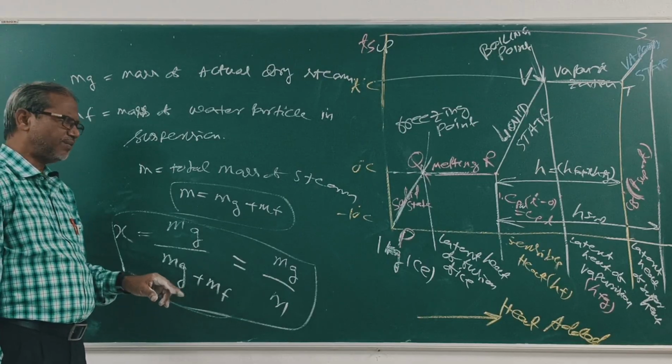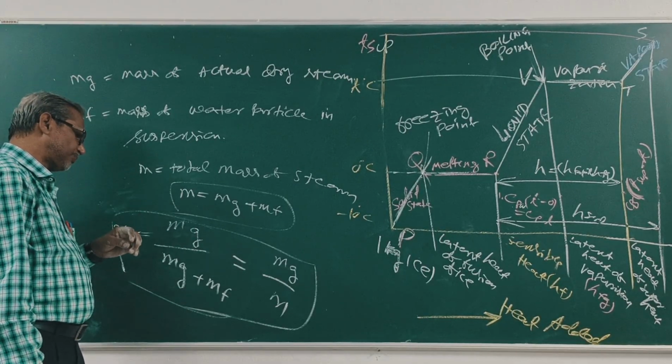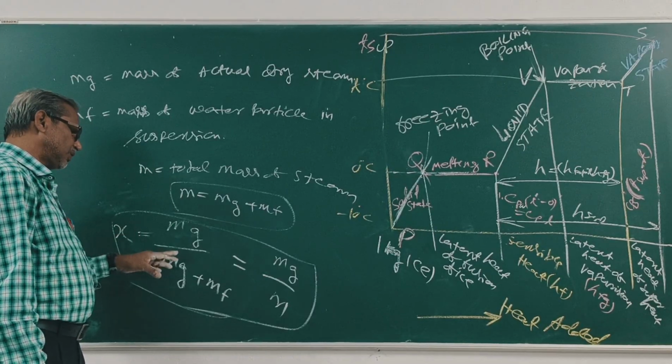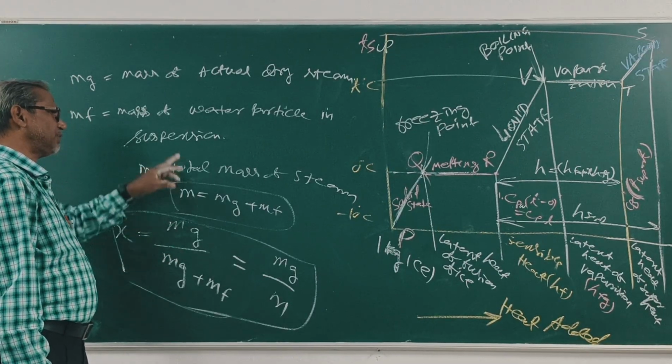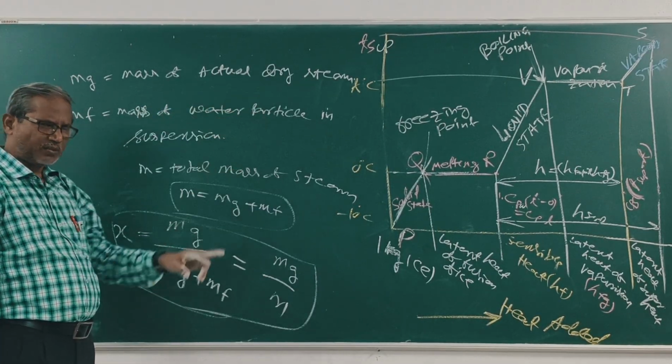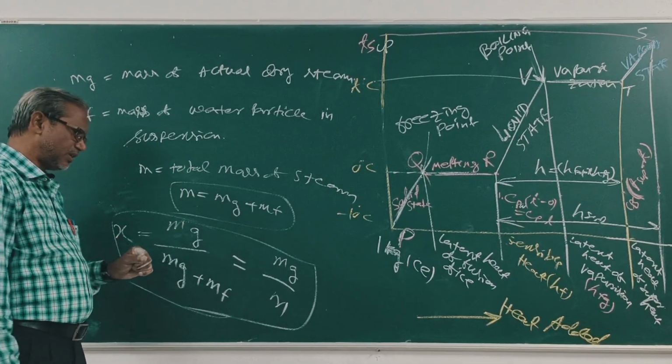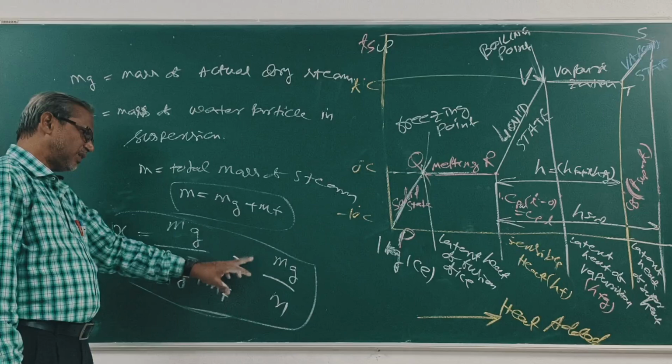Clear? So what is mg? What is mf? mg is equal to the actual mass of dry steam. mf is equal to the mass of water particles in suspension. This total mass m is mg plus mf.